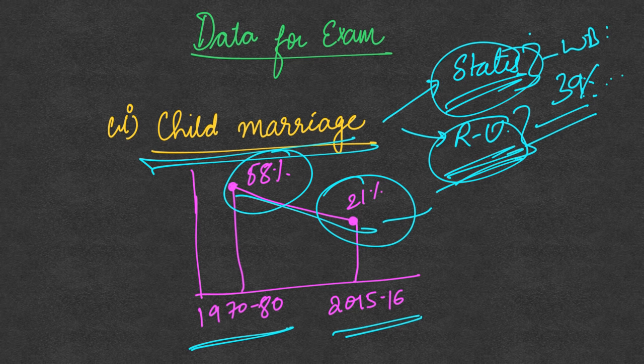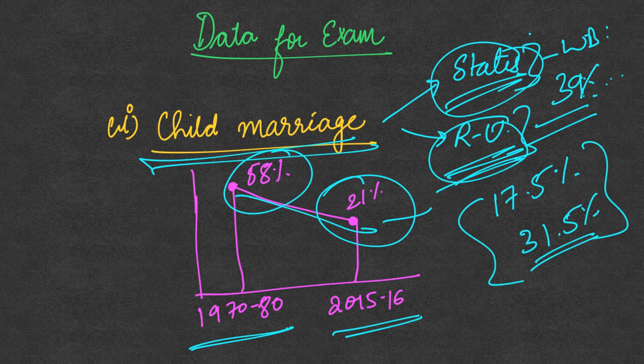In the urban areas, the prevalence of child marriage is 17.5%, whereas in the rural areas it is 31.5%. So we can see that it has declined, but there are interstate differences and also a rural-urban divide, where rural areas have more prevalence of child marriages compared to urban areas.